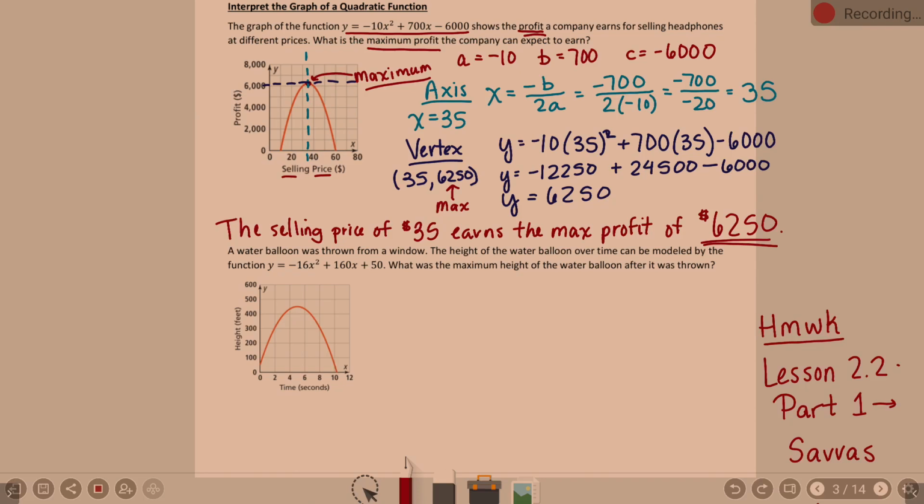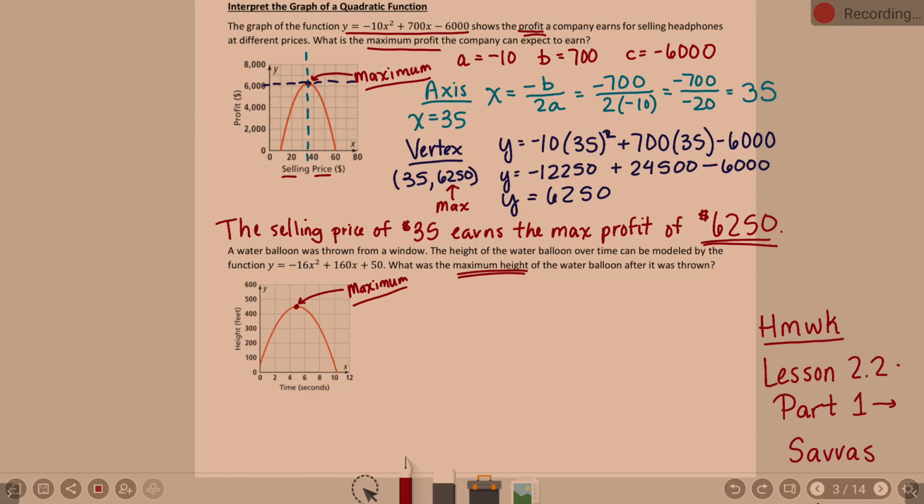Okay. Let's go throw a water balloon from a window. Sound good? Water balloon was thrown from a window. The height of the water balloon over time can be modeled by this given function. What was the maximum height of the water balloon after it was thrown? Can you take a guess what we need to do? Max height is going to be where? The top of that graph, the top of that parabola. Or in other words, at the vertex.